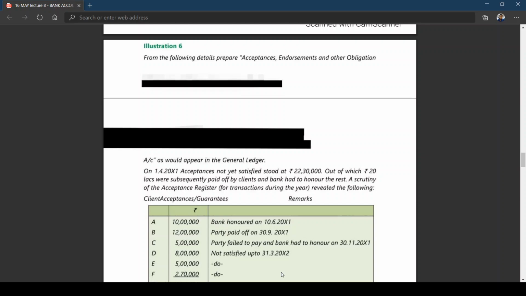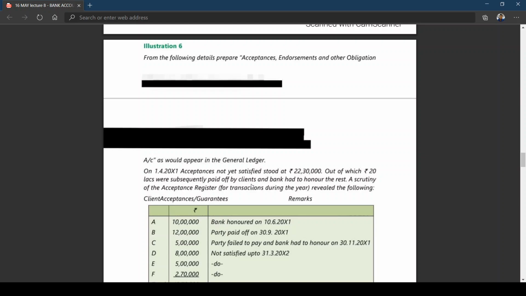Acceptances not yet satisfied stood at 22 lakh 30,000. That means the bank has given acceptances of 22 lakh 30,000. Is it not a liability? Because when you're opening an account in the general ledger, it shows which balance? Credit balance. Out of which 20 lakhs were subsequently paid off by clients.